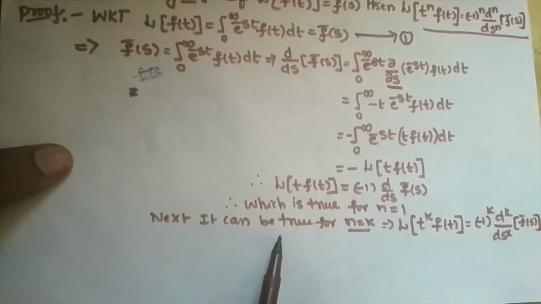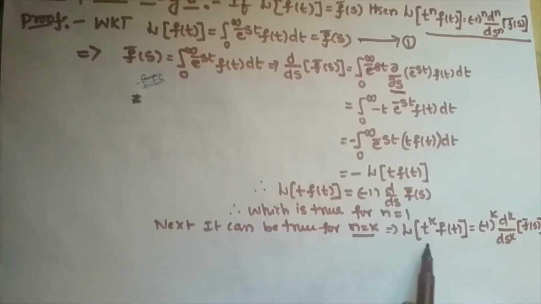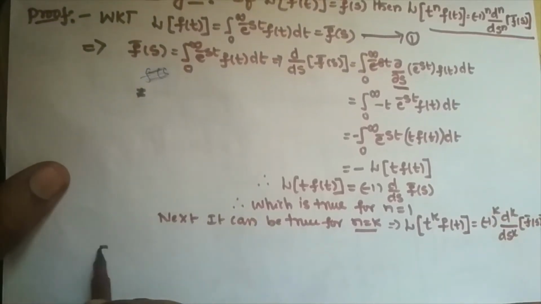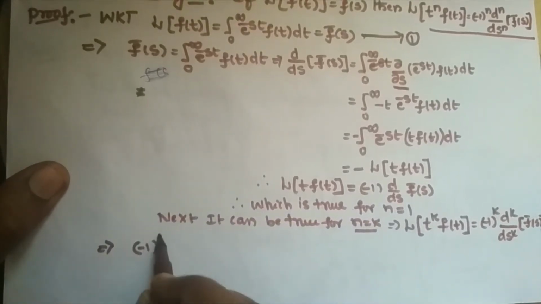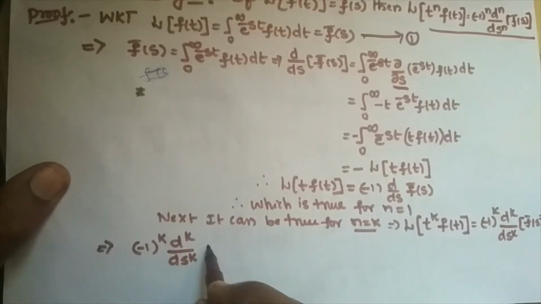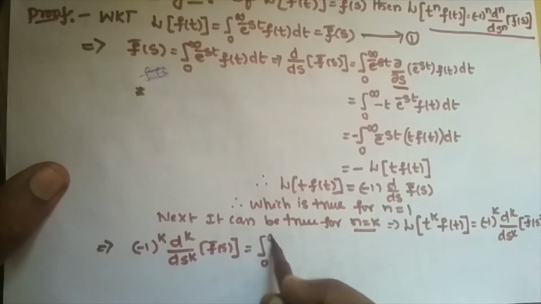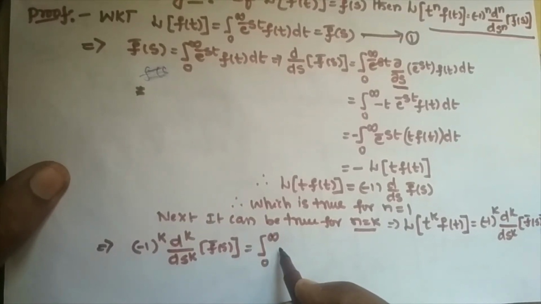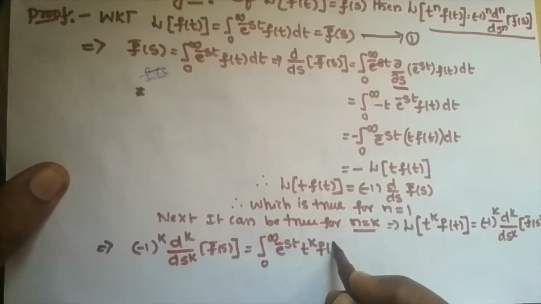Now I am going to show, by using mathematical induction, that it is also true for n is equal to k plus 1. That is why I can apply the formula of Laplace transformation. I can take minus 1 whole to the power of k, d power k by ds power k f bar of s, which can be written by the Laplace transformation definition as integral 0 to infinity e power minus st t power k f of t dt.